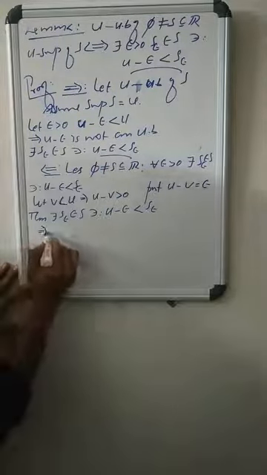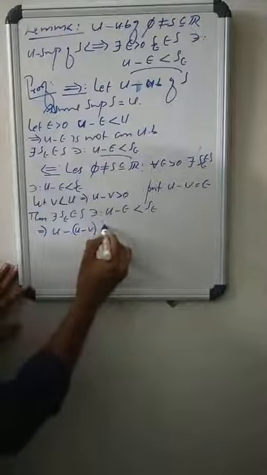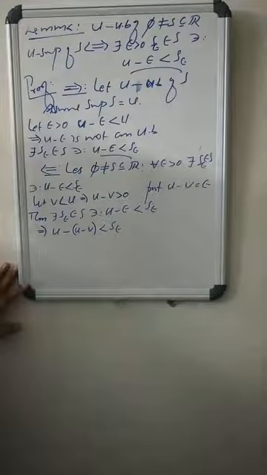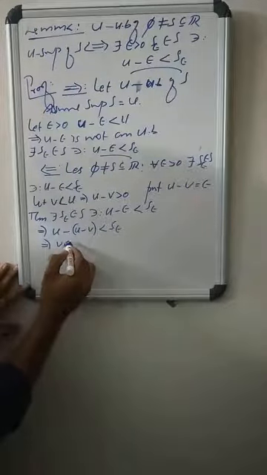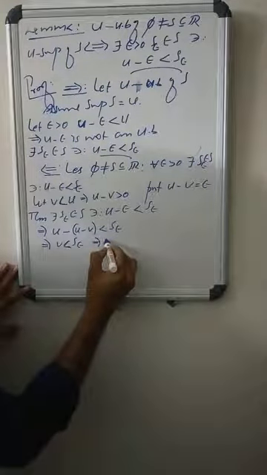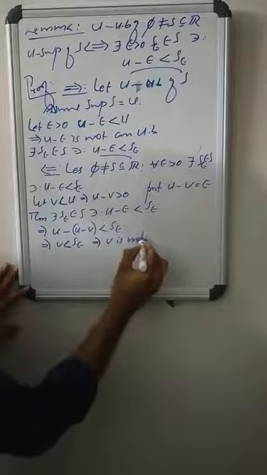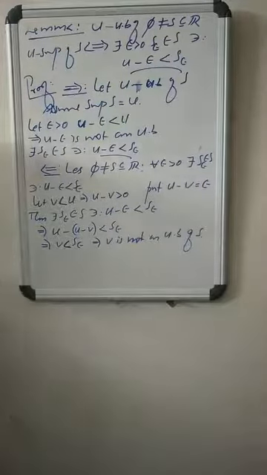That means U minus (U minus v) is strictly less than s_epsilon, so v is strictly less than s_epsilon. That means v is not an upper bound of S.